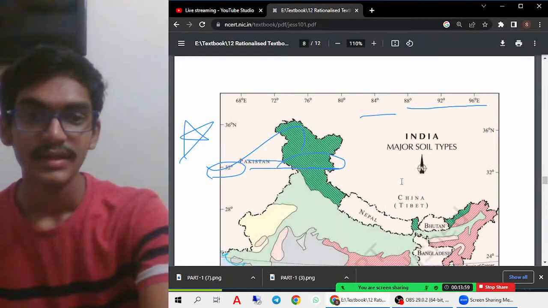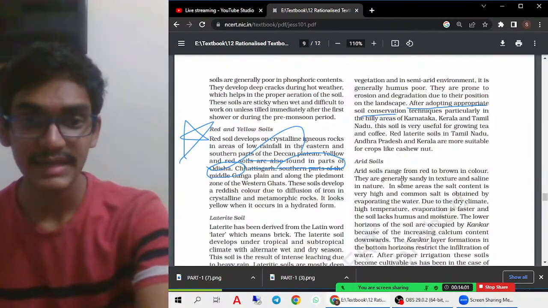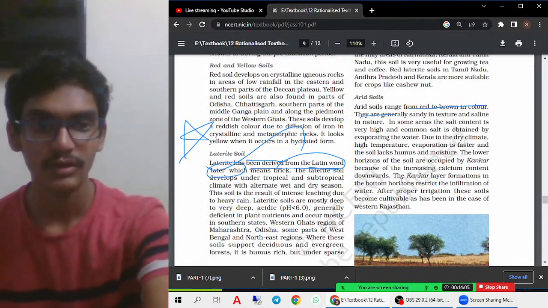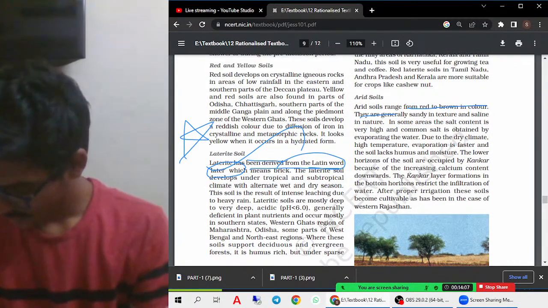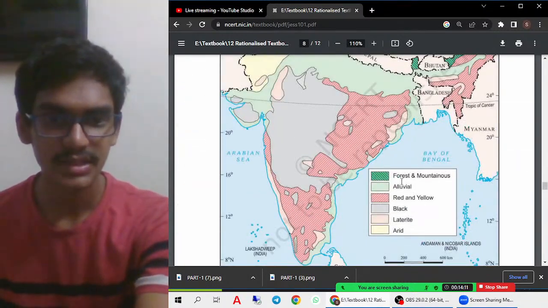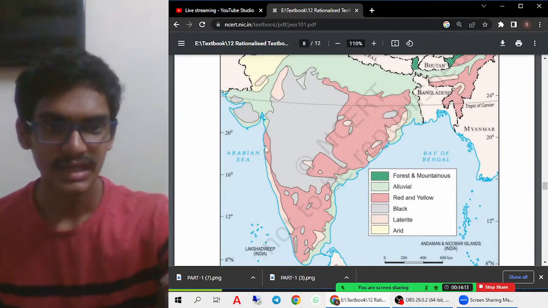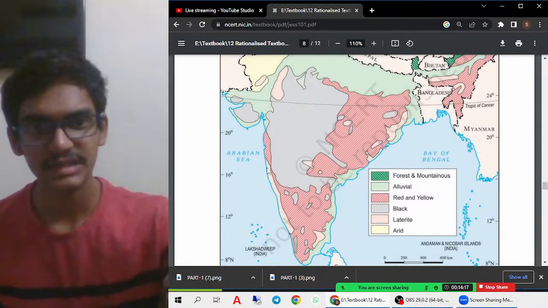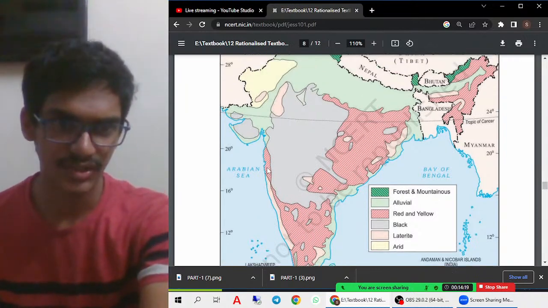Okay. Now let us see what arid soils are. Arid soils are the kind of soils where they are mainly found... let me check with the laterite soils. If you see the laterite soils here, they are found in the Western Ghats, in Goa and the Karnataka region. They are mainly found in the western part of Karnataka and the Goa region.